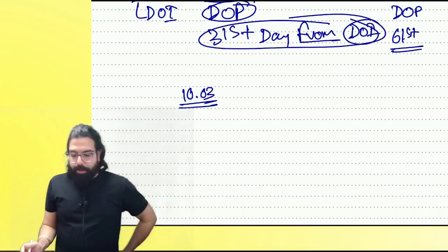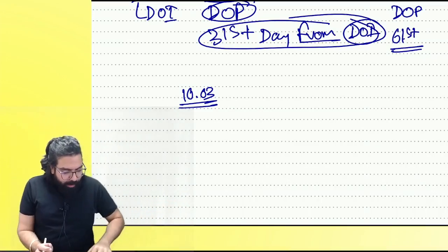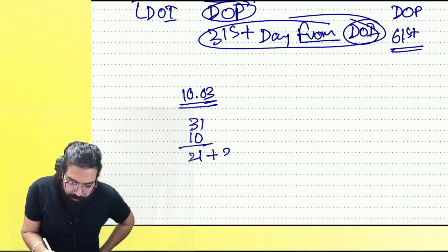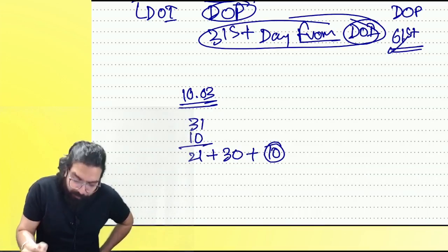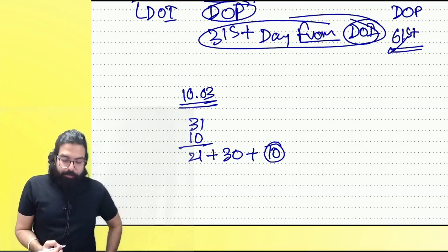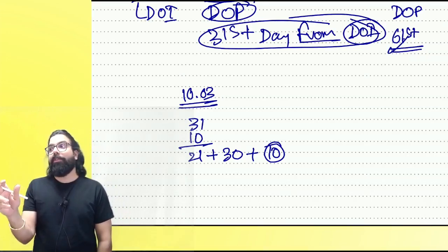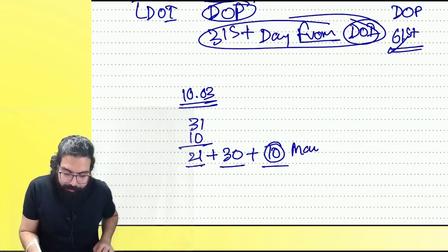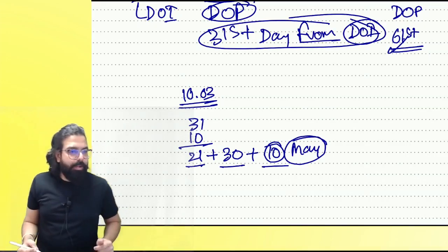Okay. March, how many days, everyone? 31 minus 10, 21. March, April, 30, 51. Plus 10 days you need. That will be the 61st day. Correct or not? In the exam they never write 61st day. Can you tell me? March, April, May. 10th of May. Are we all clear? Yes, sir. We are all clear.